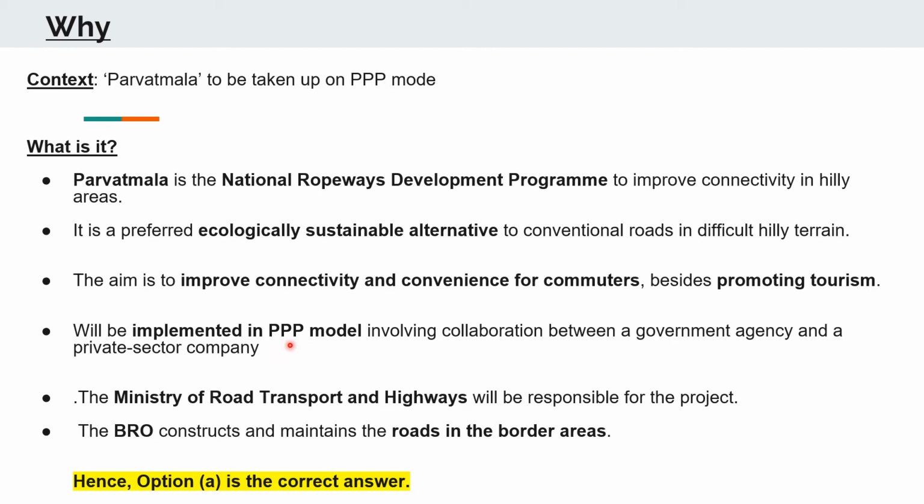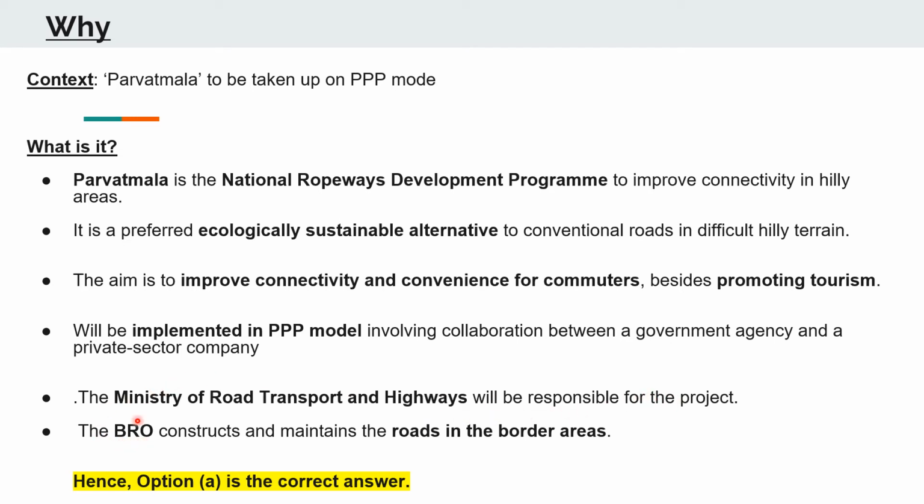Now, the PPP model has its own benefits, and it is a rather efficient way of implementing any important project. Now, the Ministry of Road Transport and Highways has been made the nodal agency for this. It will be responsible for this project.